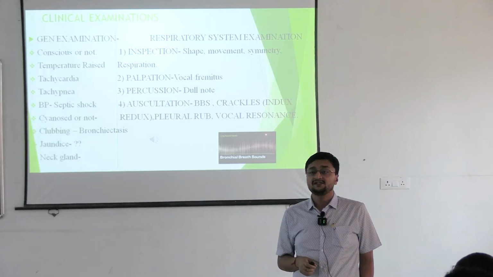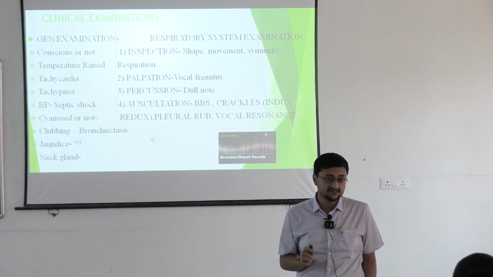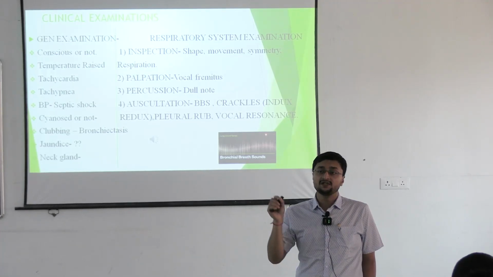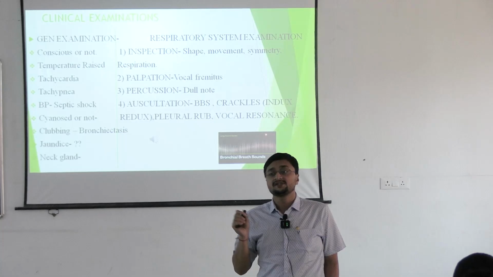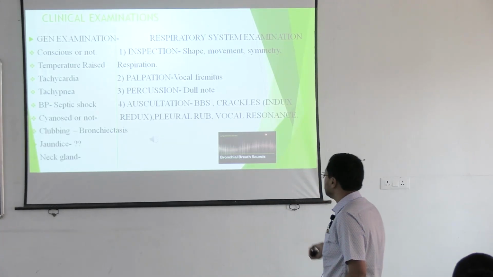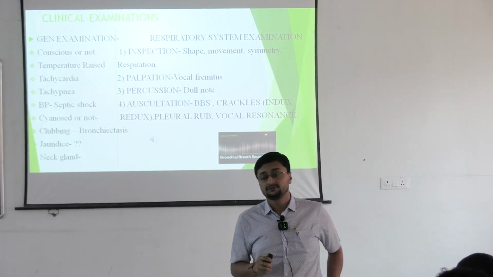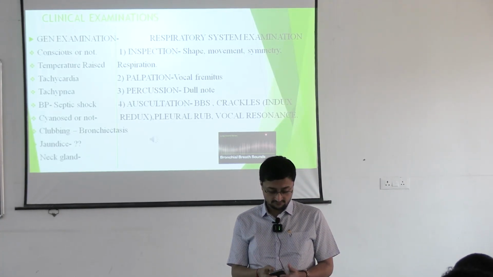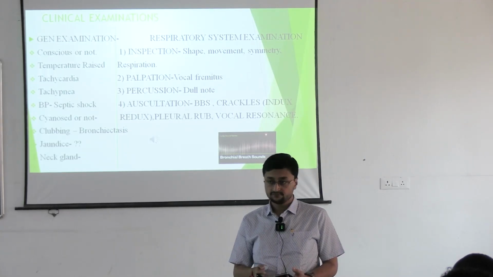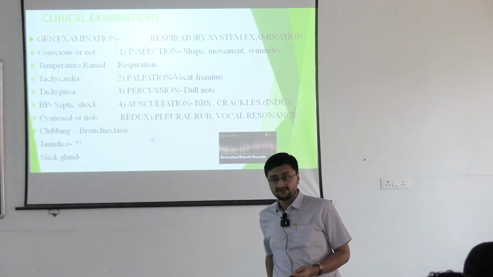If the patient is having severe pneumonia, the patient may present with septic shock, that is systolic blood pressure less than or equal to 90 or diastolic blood pressure less than or equal to 60. And the patient will be tachypneic. Will jaundice be present or not? Yes, in case of leptospira, jaundice may be present.